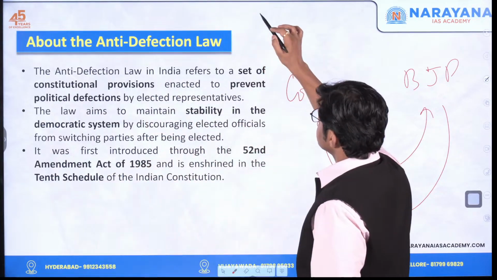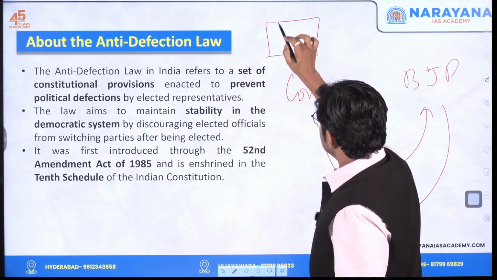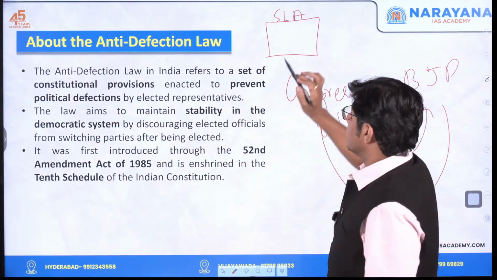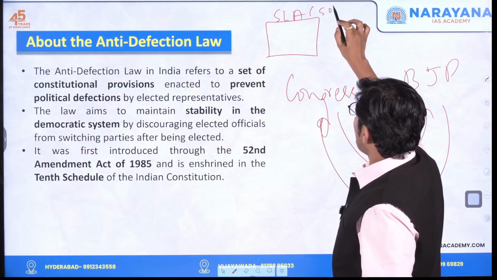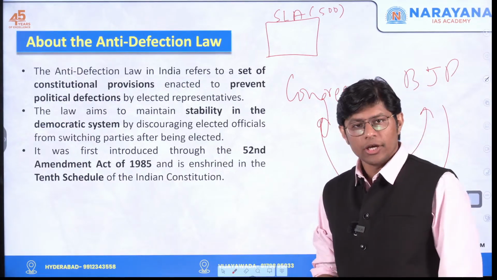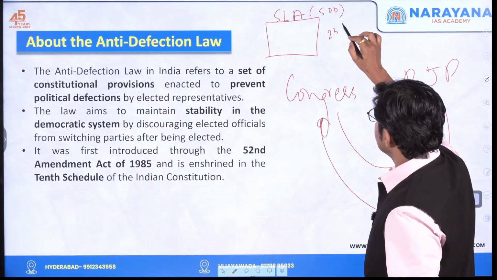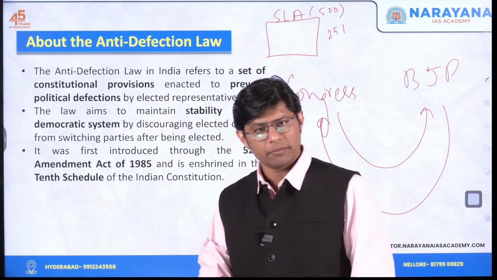Let's say this is a state legislative assembly, Vidhan Sabha. This assembly has 500 seats, which means to form a government, you need how many members? 251. 50 plus majority.